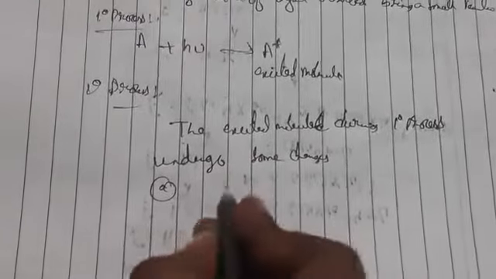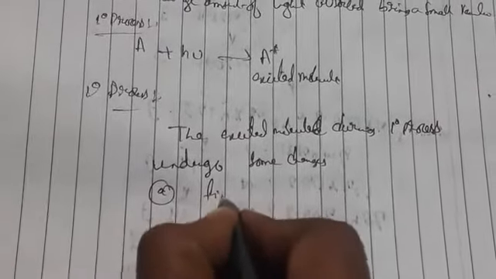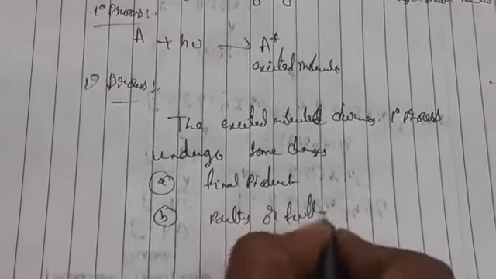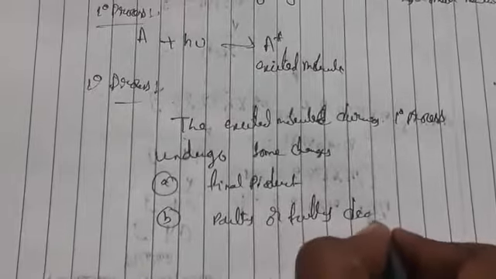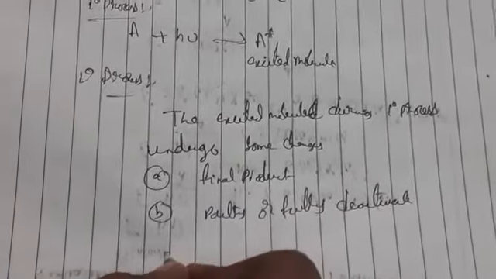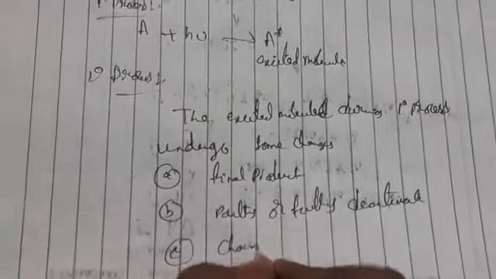First, it may react to form the final product. Second, it may deactivate, partly or fully. Or sometimes no reaction occurs. It may also start a chain reaction.